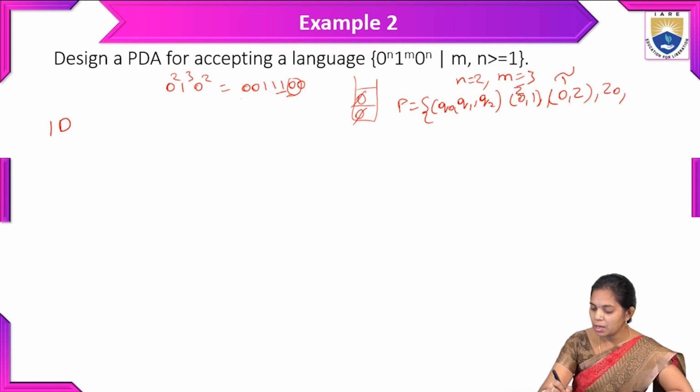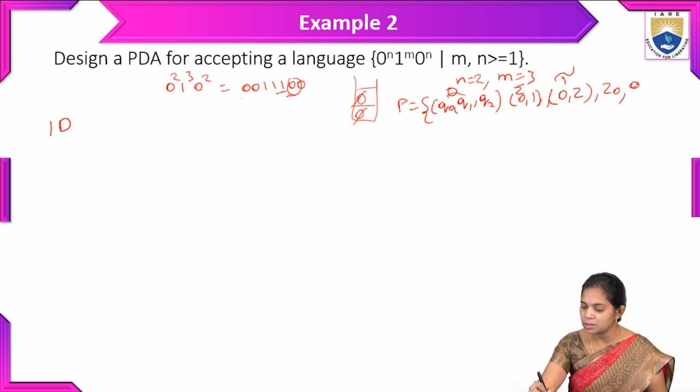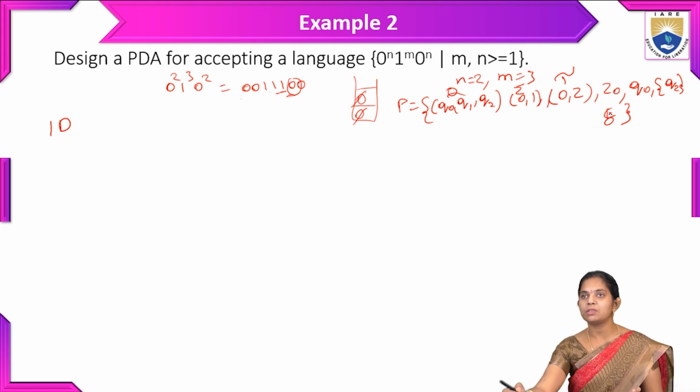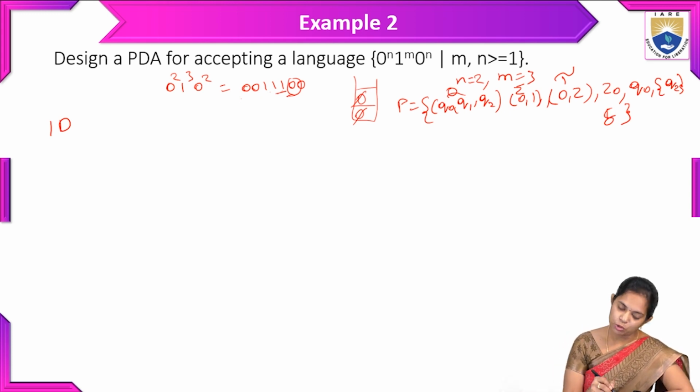This is sigma and this is Q, and the fifth one is the initial state, then the final state F, and the transition function. So these are the 7-tuple notation for this given pushdown automata.